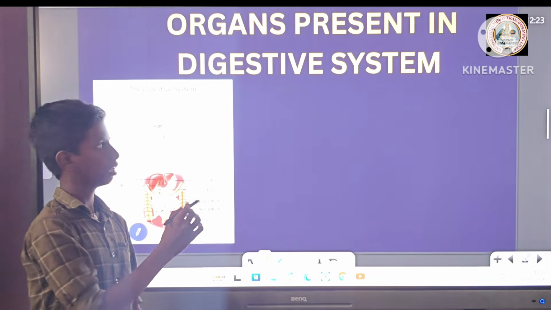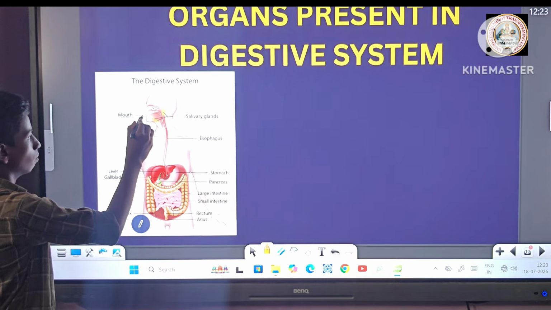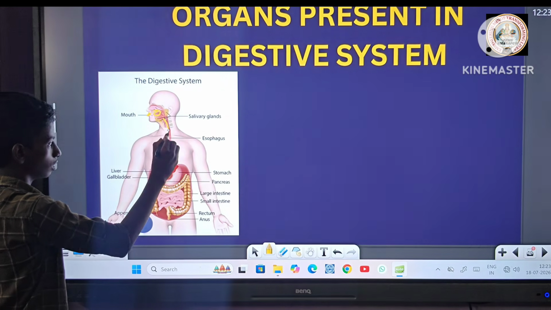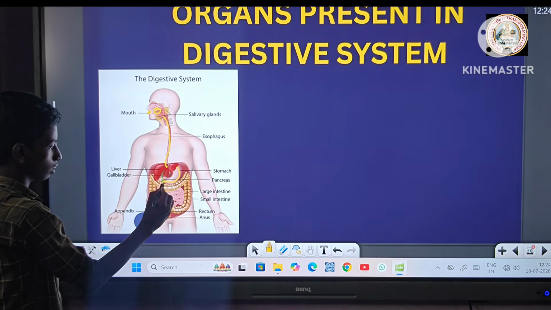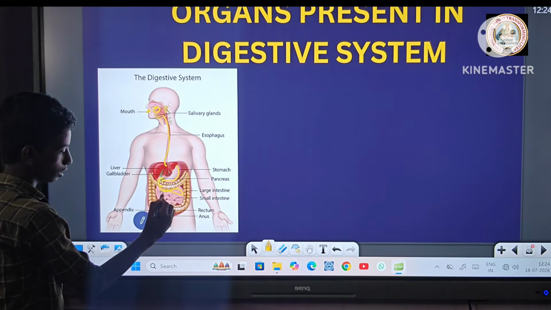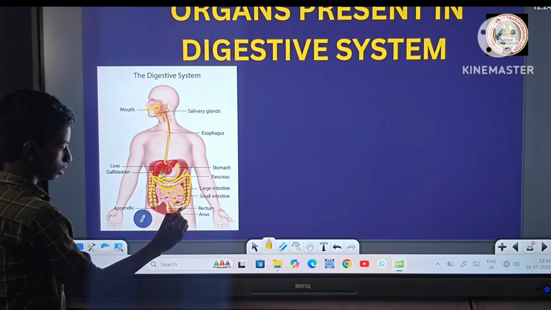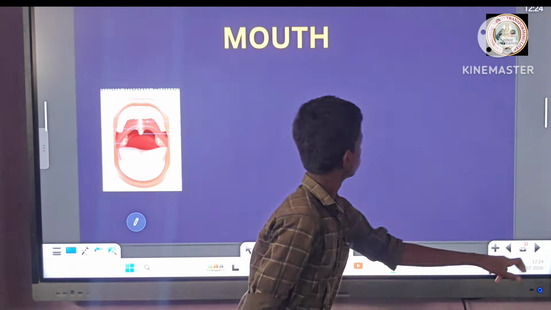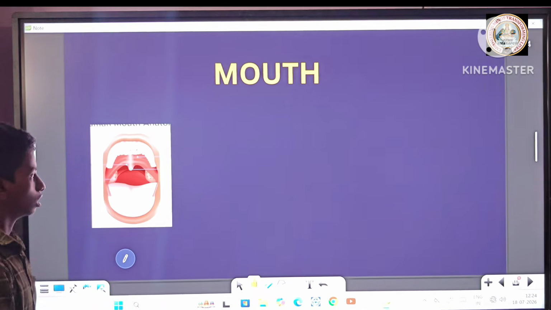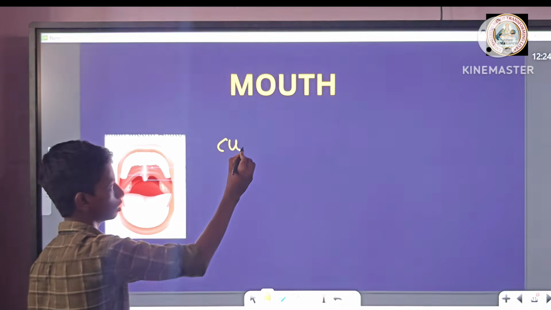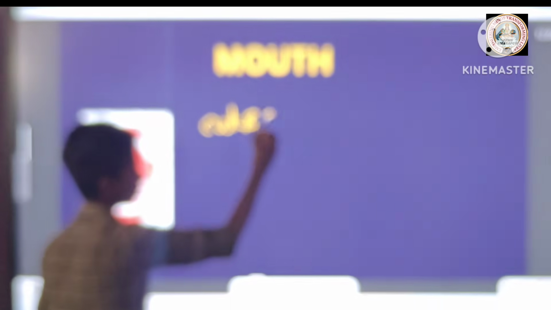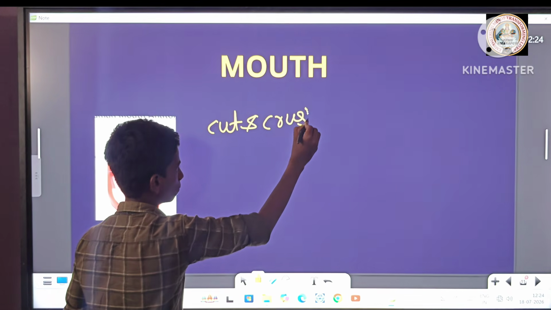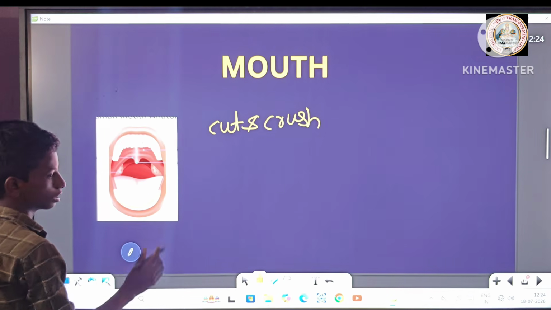Organs present in the digestive system: mouth, buccal cavity, esophagus, stomach, duodenum, small intestine, large intestine, rectum and anus. First we discuss the mouth. The food is cut and crushed in our mouth with the help of teeth.